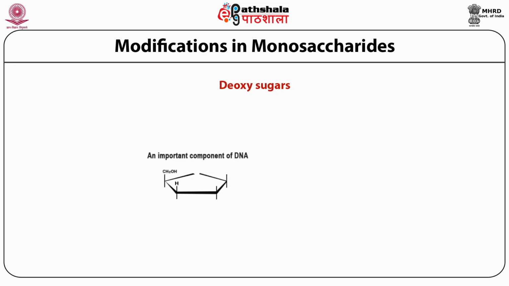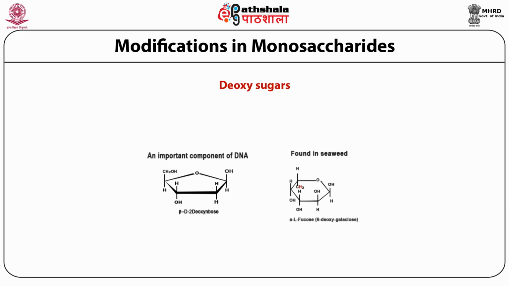So monosaccharides can also undergo certain kinds of modifications. One such modification leads to the generation of deoxy sugars. If you look at the structure of deoxyribose, you will see that at carbon 2, the hydroxyl group has been replaced by a hydrogen. Because of this, the sugar is called deoxyribose, which is an important component of DNA.